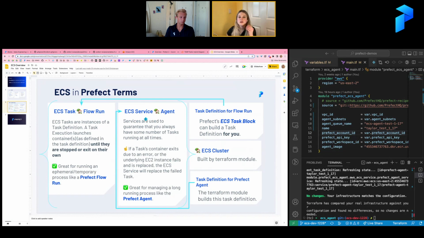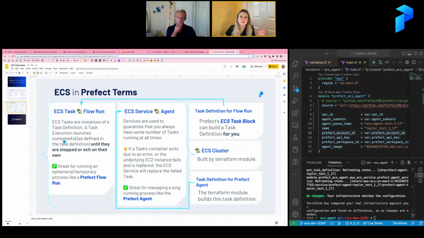I'm really simplifying things, but ultimately a task is going to be launched and run until it's done, and then it will stop or exit. Whereas a service is a task definition that's just going to be continuously running.